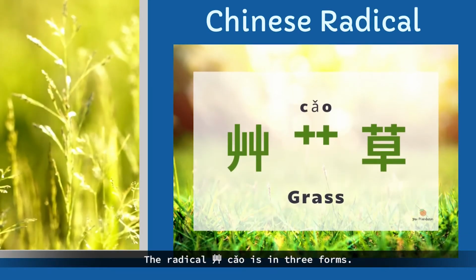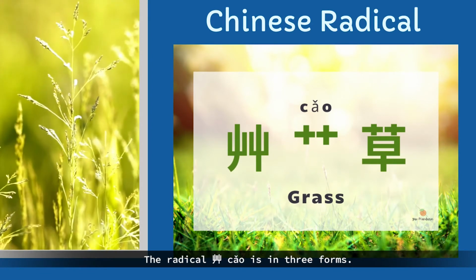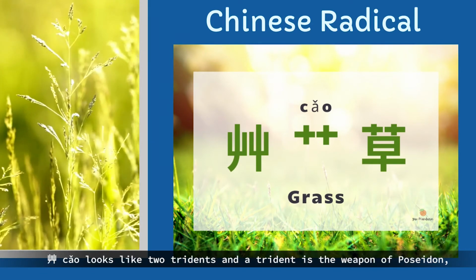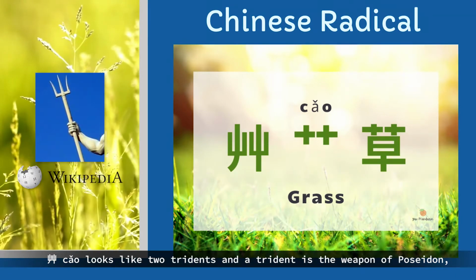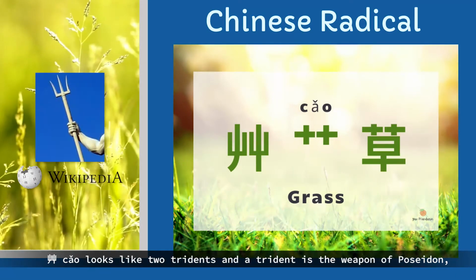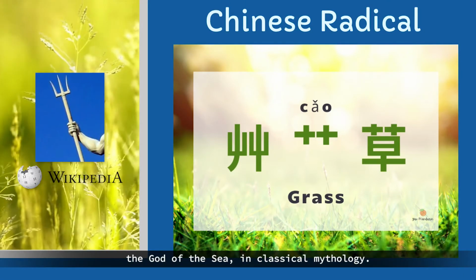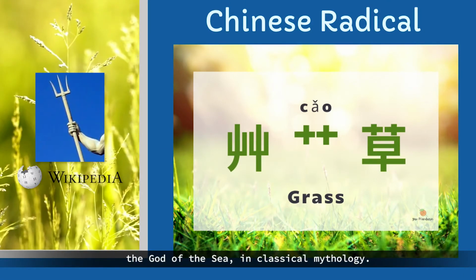The radical 草 is in 3 forms. 草 looks like 2 tridents, and a trident is the weapon of Poseidon, the god of the sea, in classical mythology.